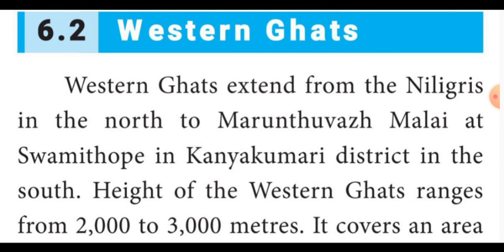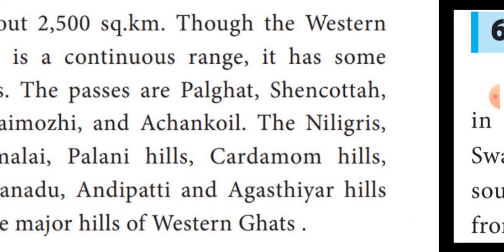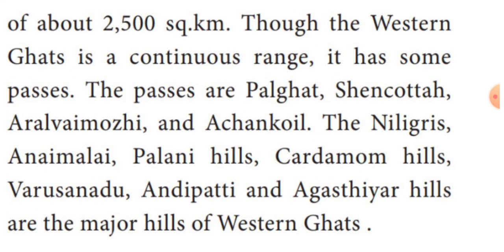What is the area of Western Ghats? Excellent, 2500 square kilometers. Some important passes also are in this area, for example, Palghat, Shencottai, Aralvaimozhi, Achankovil.